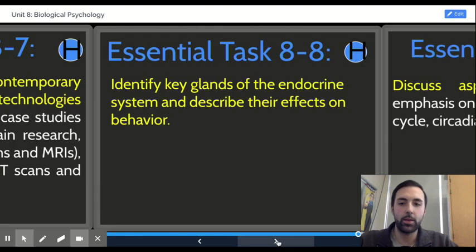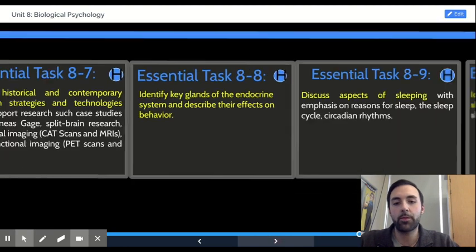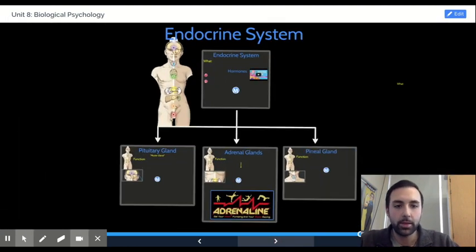In Essential Task 8.8, we are going to identify the key glands of the endocrine system and describe their effects on behavior. I think this concept map works best horizontally, though you could easily do this vertically as well. The concept map is only the 4 boxes that you currently see.